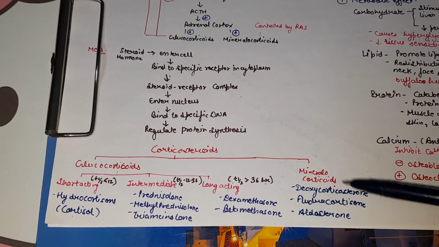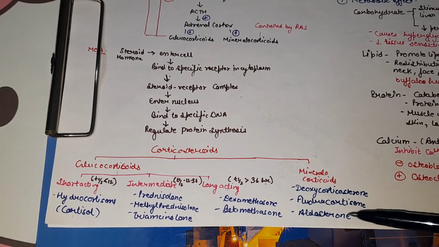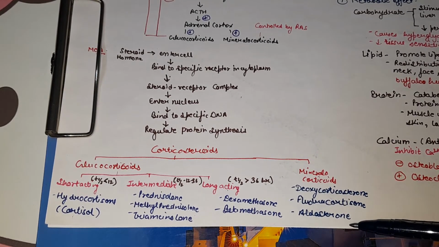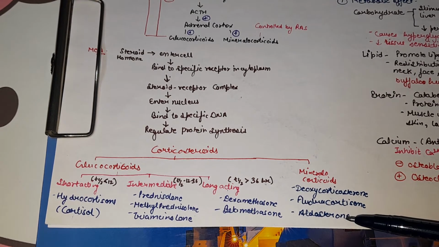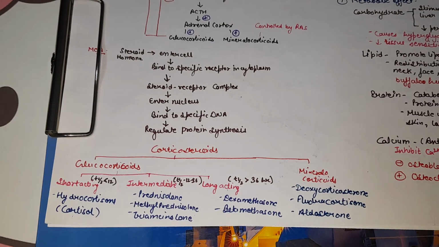And mineralocorticoids include deoxycorticosterone, fludrocortisone and aldosterone, and they all have selective mineralocorticoid activity and are used in the treatment of Addison disease as a replacement therapy, and aldosterone is not used clinically.